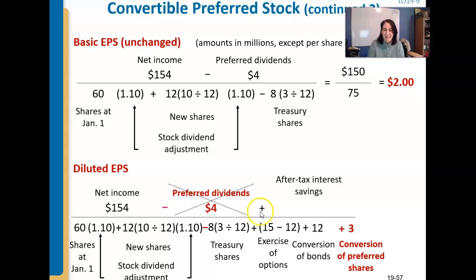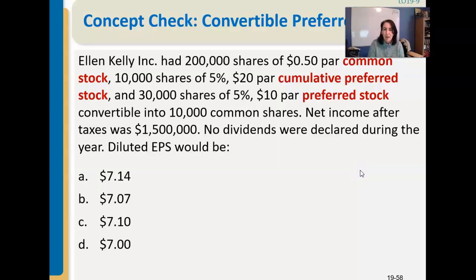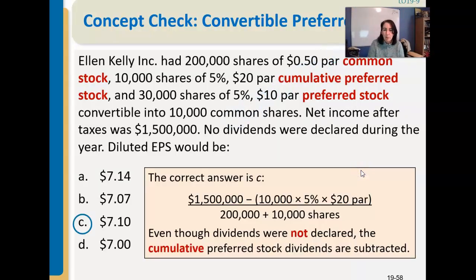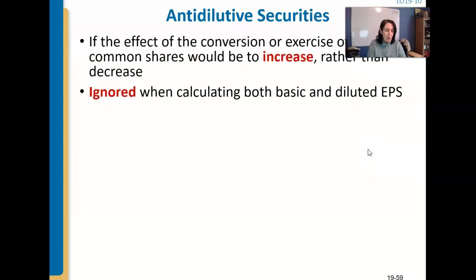There we go, it's going to go away. We're going to have the 3 million extra shares of common stock, and we have that same calculation about the interest piece for the bond. Okay, so we would reduce, get rid of that. Look at this. This is craziness, right? But that's how we actually calculate what diluted earnings per share would be. If we have all these vehicles, we are required to do it. Okay? All right, once you do this, do it on your end.